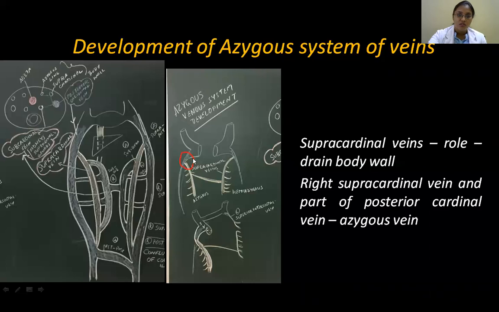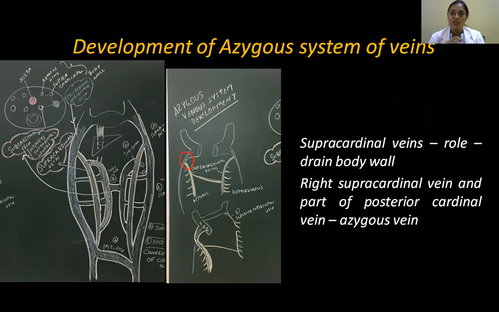So this common cardinal vein, what is the fate of common cardinal vein on the right side? It is the superior vena cava. That's why azygous vein will be draining into your superior vena cava. And this side, this will be lost. So they establish a communication. So there's always a communication vein between your supracardinal veins. So all the blood which is being collected from your left side intercostal veins comes to your hemiazygous and accessory hemiazygous.